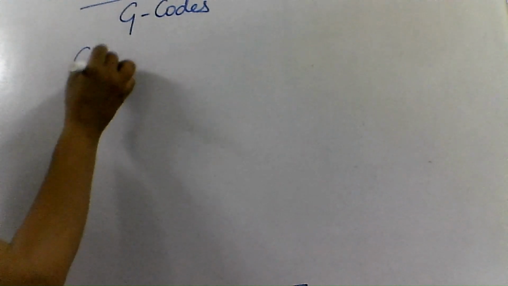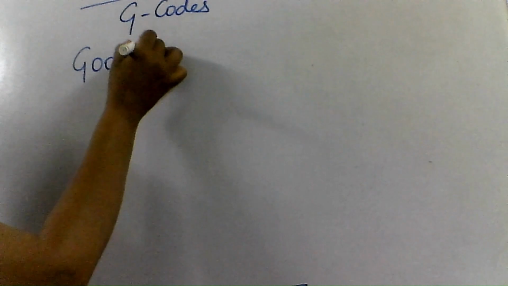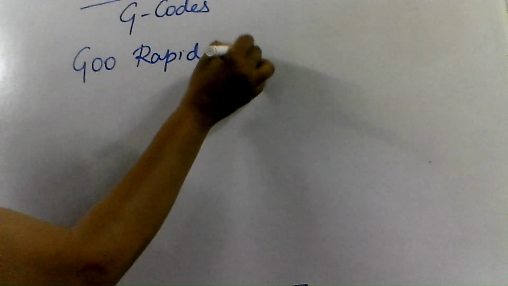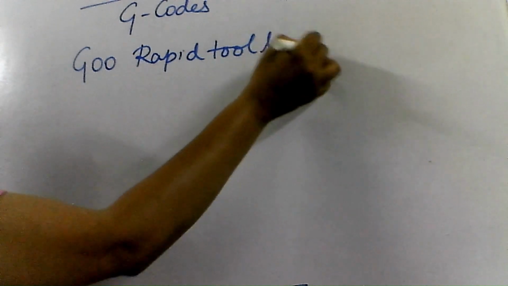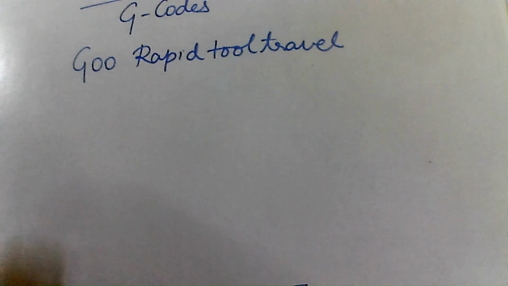So the first one is G00, which is more frequently used. G00 stands for Rapid Tool Travel. Now when do we use G00? When your tool is traveling rapidly, that is, no material is removed, at that time we can go with G00.